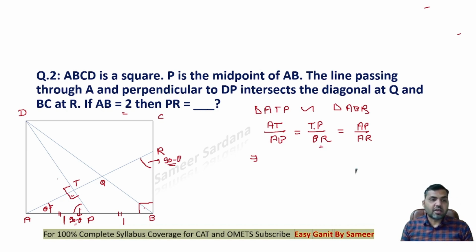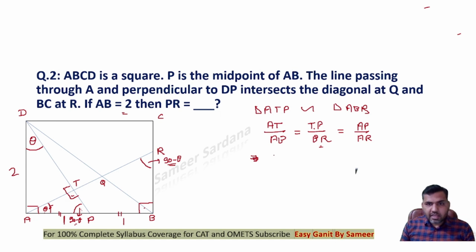But then you can also see something similar to this. This angle is 90, this is theta, this is 90 minus theta. This whole angle is 90 degrees. This side will be equal to 2 centimeters as it's a square. Now you can see that this is 90 minus theta, this is 90, so can I say that this angle will be equal to theta?